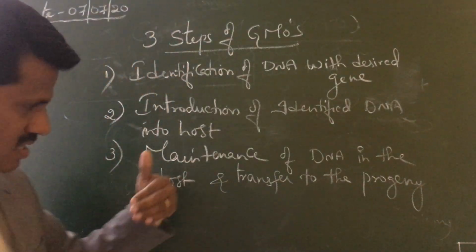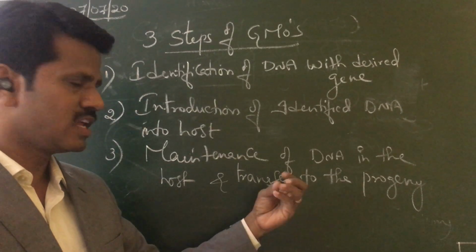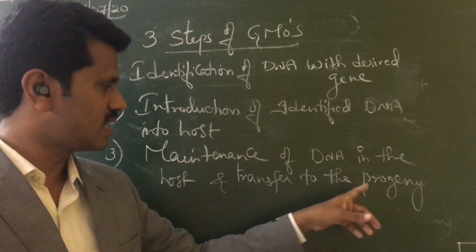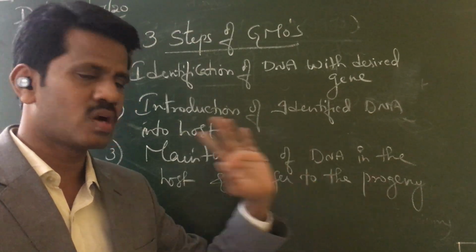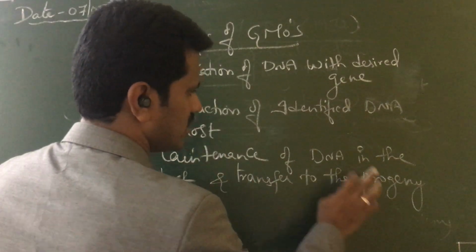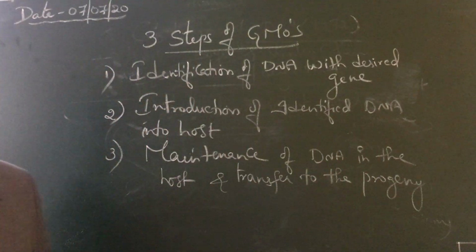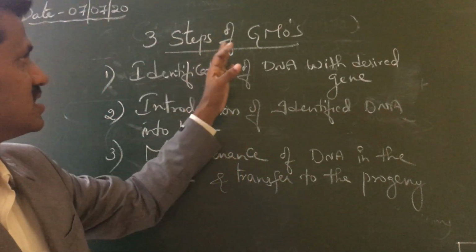Progeny means the next generation. I told you that through binary fission it can multiply. In multiplication it produces daughter cells, called progeny. Your desired gene should multiply through the progeny. That is what we generally see in the case of genetically modified organisms.